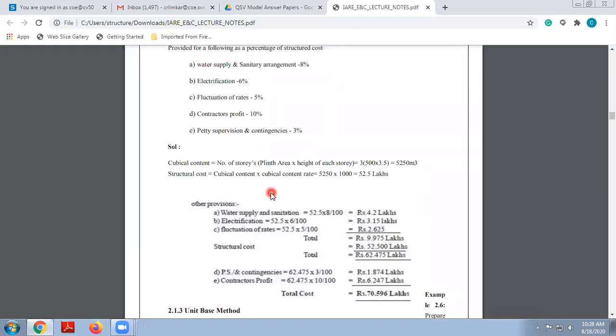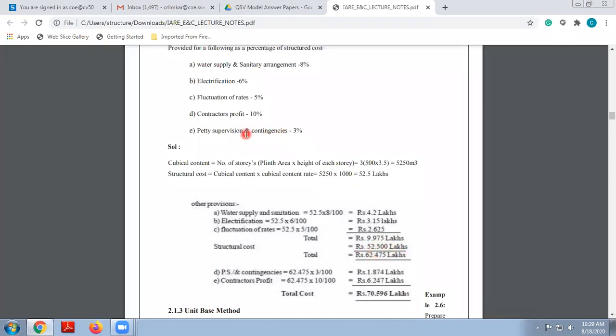So in this particular part, water supply, sanitation and fluctuation of rate we have calculated in relevance with the building cost. Okay, so the total is 9.975 lakhs. So your total will be 52.5 lakhs plus 9.975 lakhs, total will be 62.475 lakhs. Now this is the overall cost which you are getting.